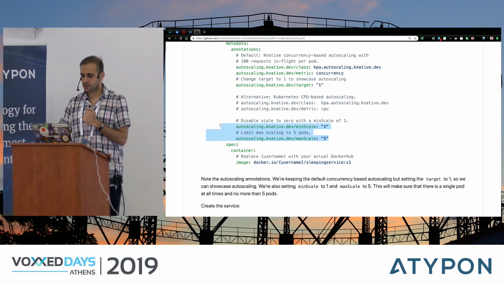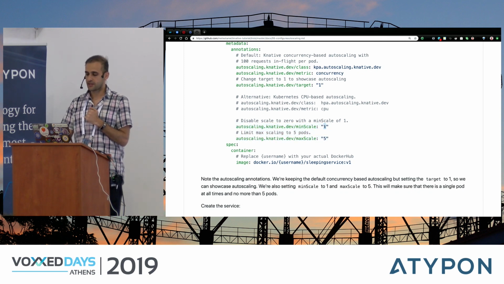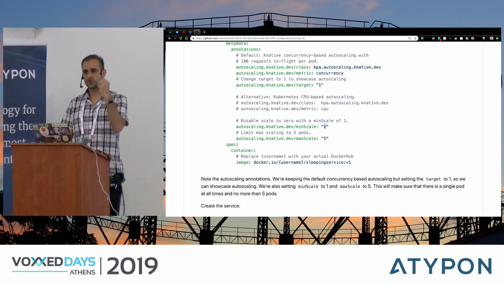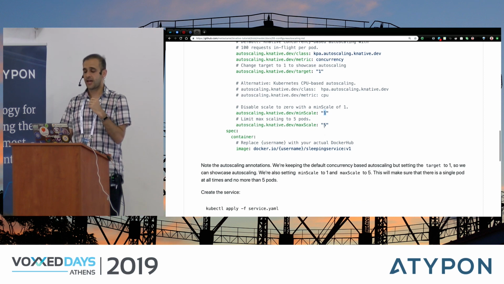The minimum and the maximum scale is also configurable. So by default, the minimum scale is 0, meaning everything scales down to 0 if you don't use it. But if you want to make sure that there's always 1 pod running no matter what, you can set minimum scale to 1. And then you can also set a maximum scale, in this case 5. You should always have some kind of maximum in your pods because you don't want to scale infinitely.